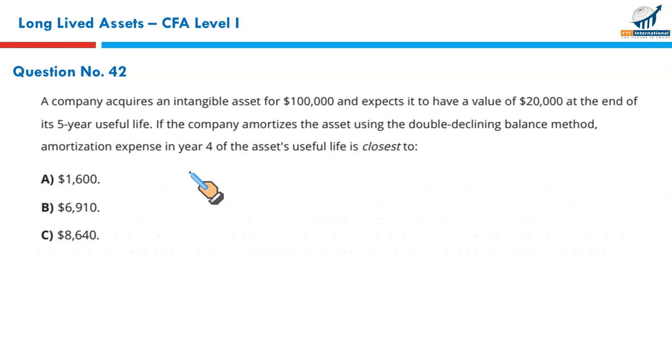Next, a company acquires an intangible asset for $100,000 and expects it to have a value of $20,000 at the end of its 5 years life. If the company amortizes the asset using the double declining balance method, amortization expense in year 4 of the asset's life will be closest to what? So year 1, 2, 3 and 4. What will be the double declining percentage? 2 upon the estimated life multiplied by 100, that's 40%.